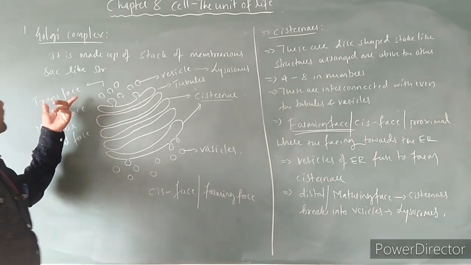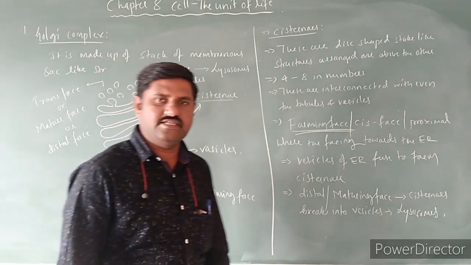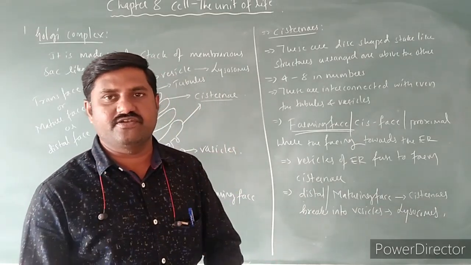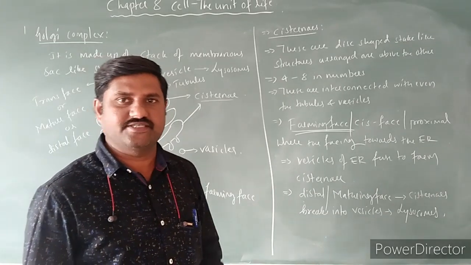This is called the trans phase or maturing phase or distal phase also. So there are two phases that we come across in this Golgi complex.